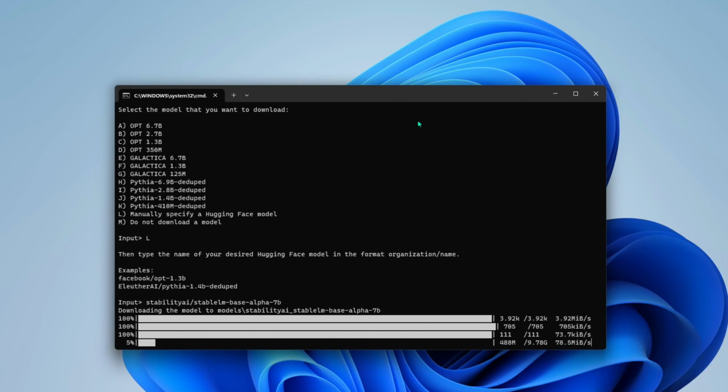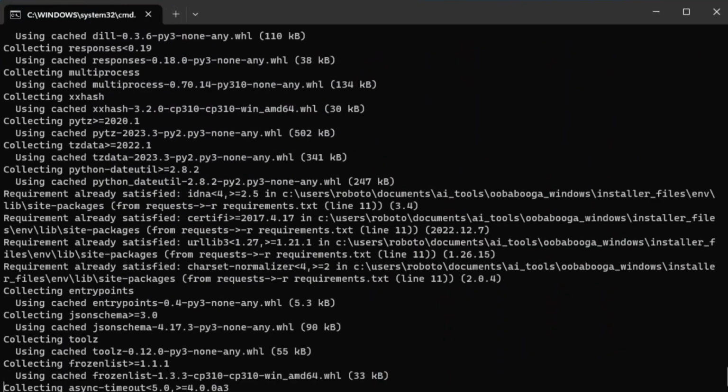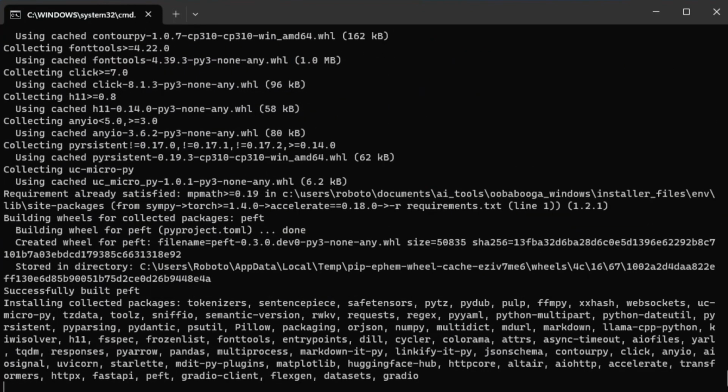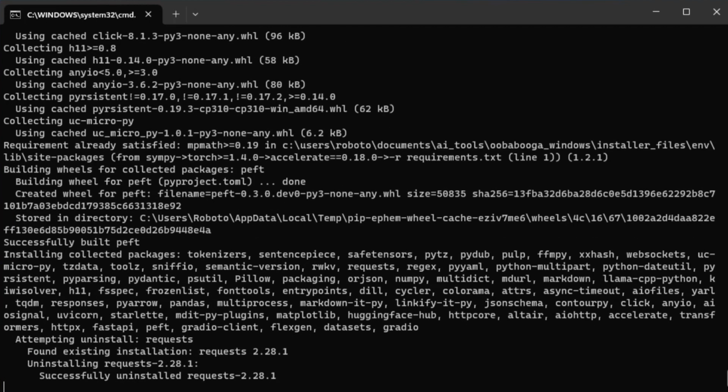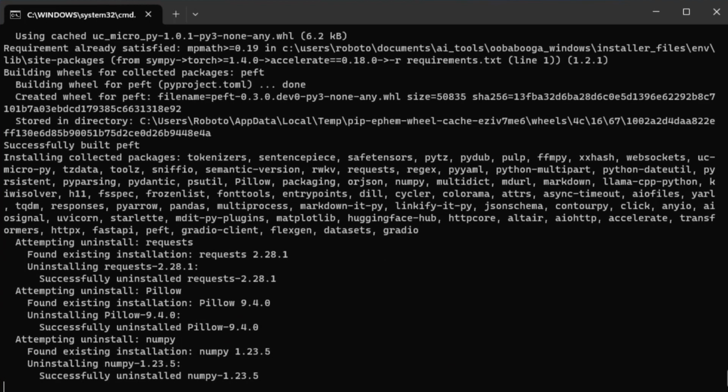Now you just need to sit back and wait a long time, because the 7 billion model is 30, 32 gigs. So all you have to do is wait, and it's going to take a while. Keep in mind that the 7 billion model is about 32 gigs of stuff, so the thing's not frozen. It just has a lot on its plate and a lot to download. Give it at least 10 minutes if you're on a fast connection, much longer if you're on really slow internet.